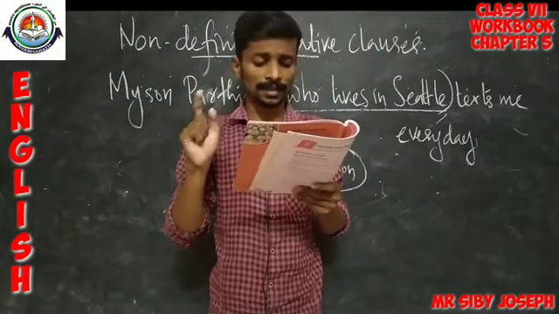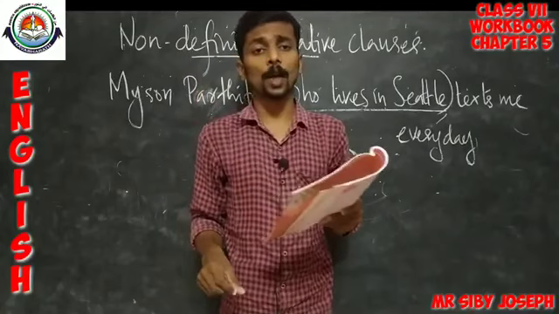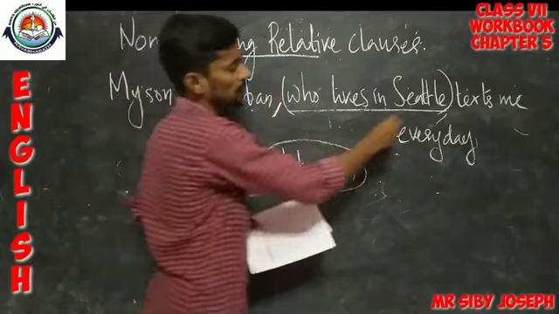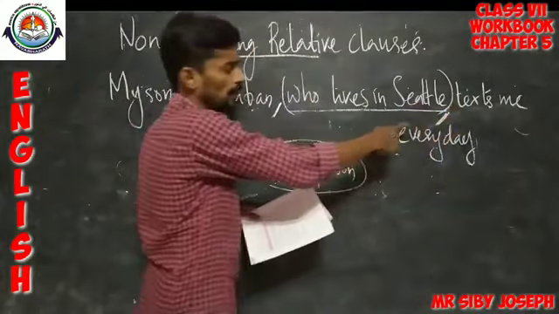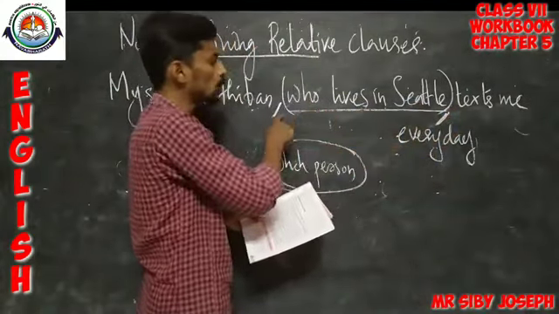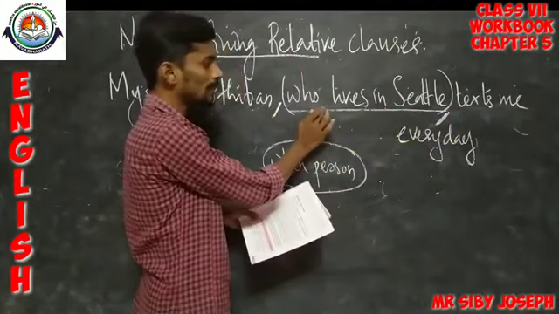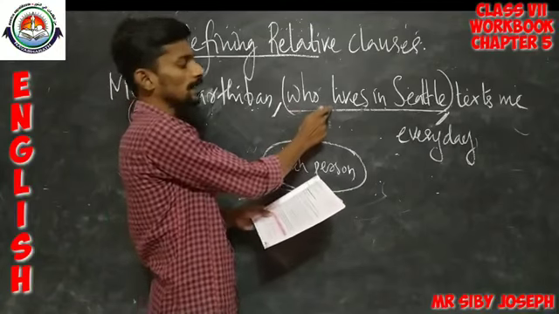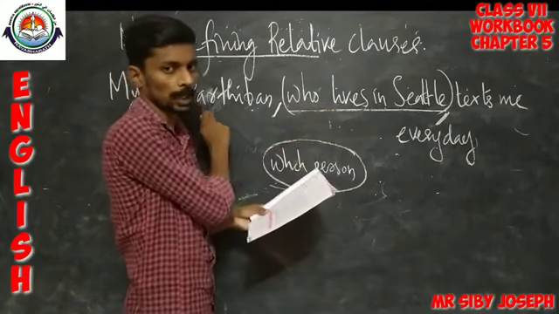That is why they are separated from the rest of the sentence by commas. This is the reason this particular portion is separated from the rest of the sentence using 2 commas, because it is not defining the subject or the name, but instead it is giving some additional information about them.